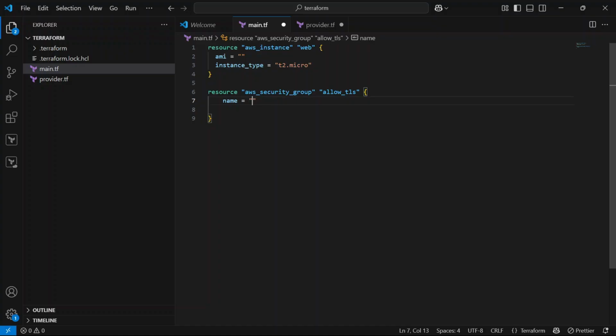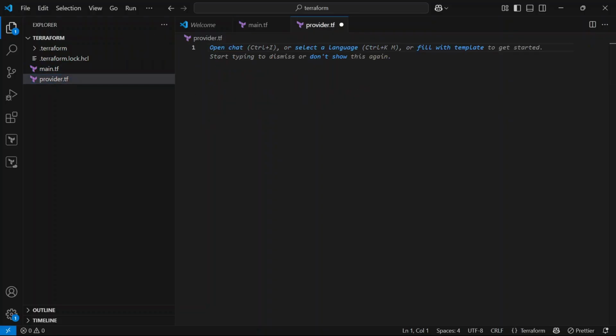We can give any name like test, or let's be specific, so dev-sg. I am going to use the specific name devsg here for the security group.